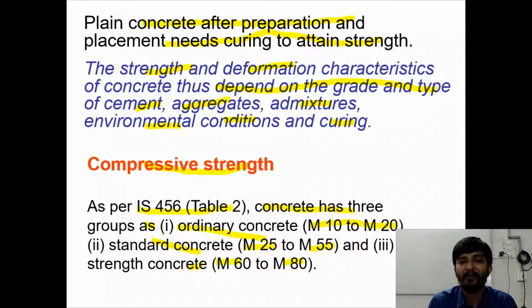First type is ordinary concrete, which includes from M10 up to M20. Second group is standard concrete, which includes M25 to M55, and third group, which is high strength concrete, includes M60 to M80. Right? We have seen this table in the previous session, so if you have not seen the previous lecture, please see that, where I have explained this from the IS code.